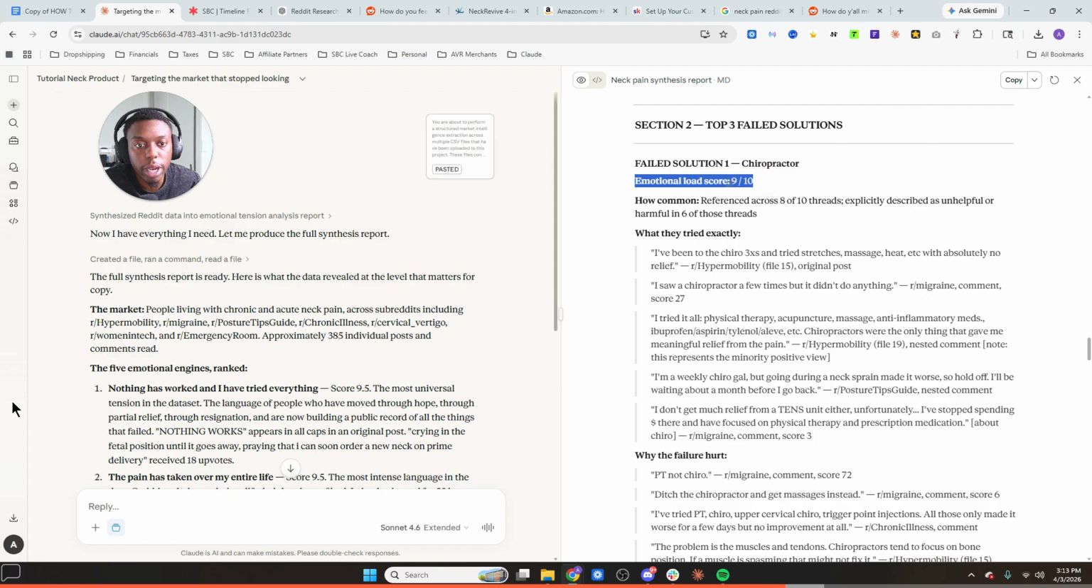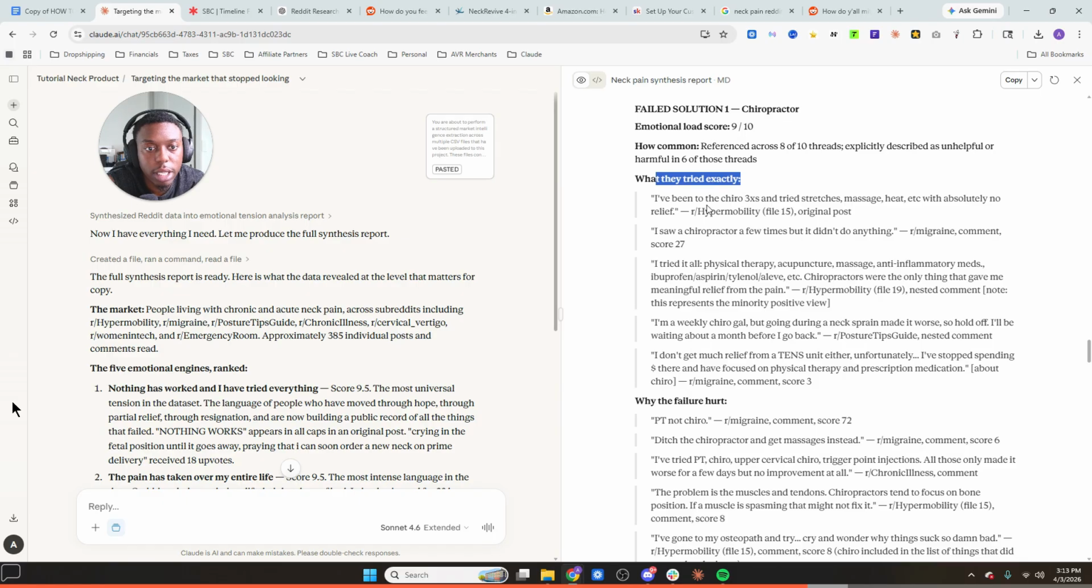The emotional load score, so this is going to be ranked. Don't worry too much about the scores. Just understand that this is pretty important. How common? So it's referenced across 8 out of 10 threads, right? So we did 10 threads. Of course, the more you did, the more conclusive we can come to these failed solutions. So 10 threads is pretty good to understand that 8 out of 10 people explicitly described it as unhelpful or harmful in 6 of those threads. So it's mentioned 8 times out of the 10 threads, and 6 out of those 8 times it was unhelpful or harmful. That is a really good data point there.